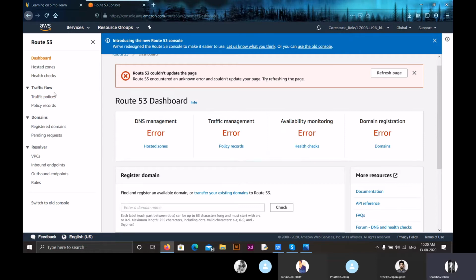Coming to traffic flow, traffic policies and policy records are present in traffic flow, and this traffic flow enables us to manage traffic globally. We can manage all the incoming traffic or the outgoing traffic. Incoming means the requests we get for our website. Outgoing traffic means the responses we give to customers.